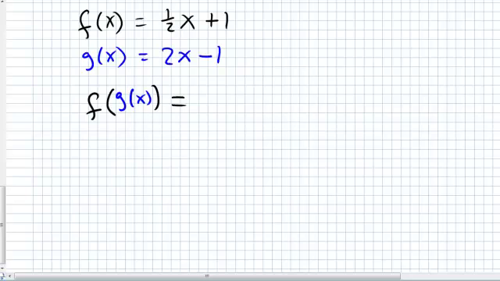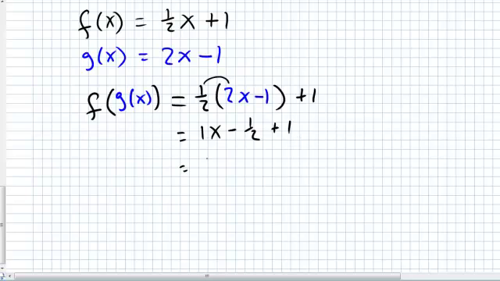Right? So I'm going to take 1/2. My outside function is f, so I start with 1/2, put big parentheses wherever I see an x, plus 1. And what do I put into that? I put g of x into it. So this is going to be 2x minus 1. So far so good. I can distribute the 1/2. So 1/2 times 2 is just 1, so it's 1x. 1/2 times -1 is -1/2. And then I just have this plus 1 at the end.